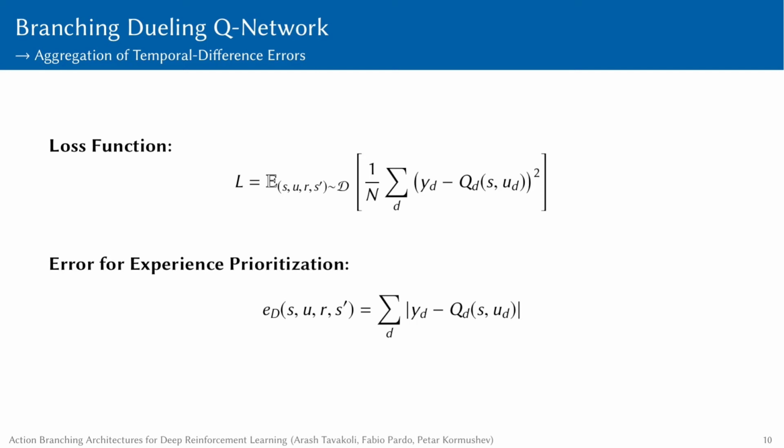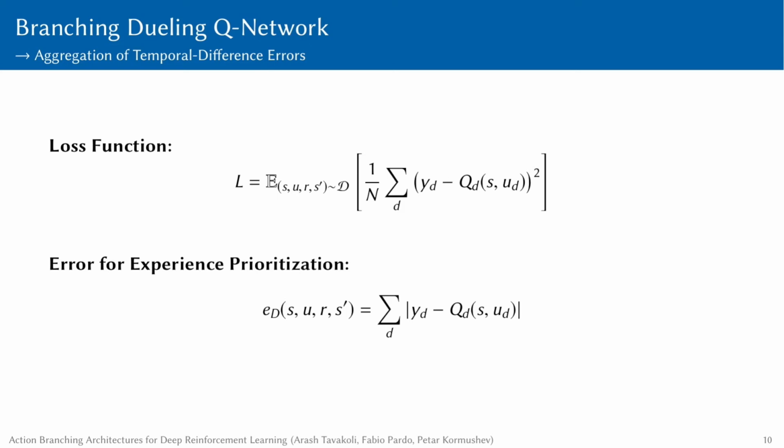We just saw how the TD targets are generated for each action branch. Now I describe how the TD errors for multiple action branches can be combined together to produce a unified loss at every training time step. To preserve the magnitude of the individual errors, the loss can be specified as a function of the sum of the absolute TD errors across the branches. In practice, we found that defining the loss to be the mean squared TD error across the branches mightily enhances the performance of BDQ.